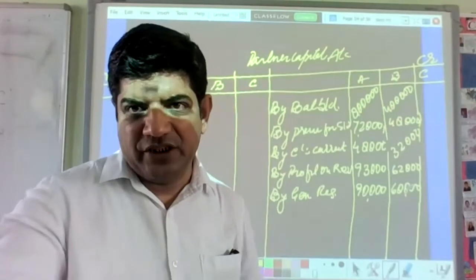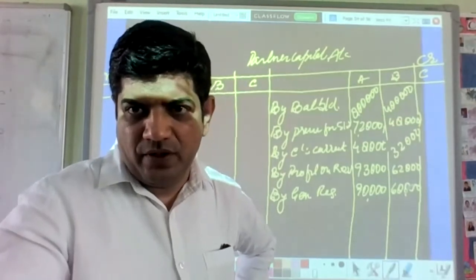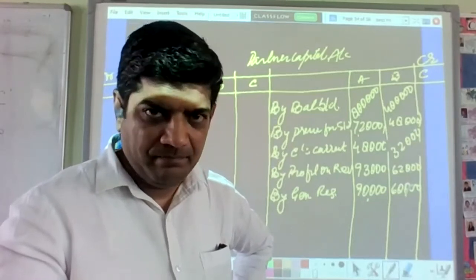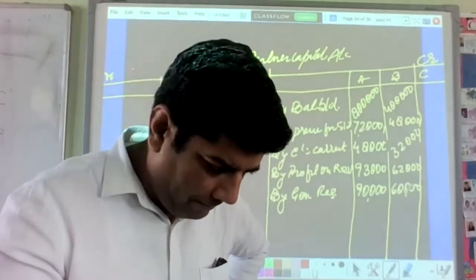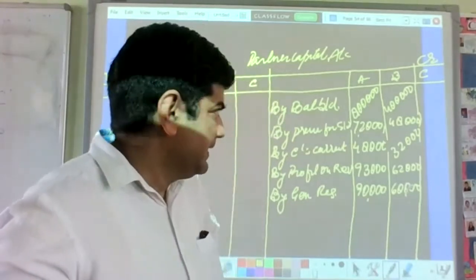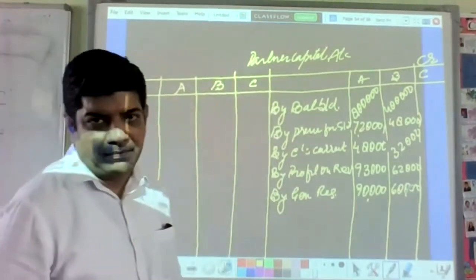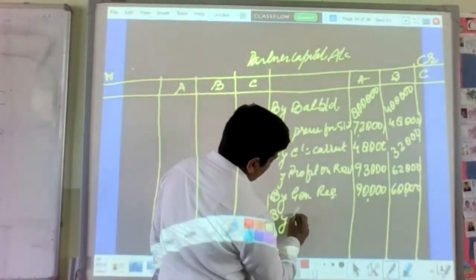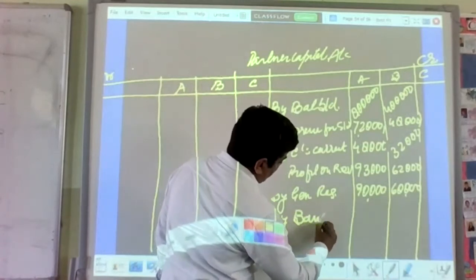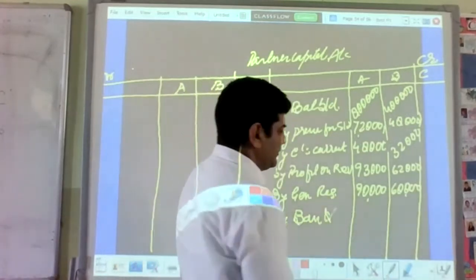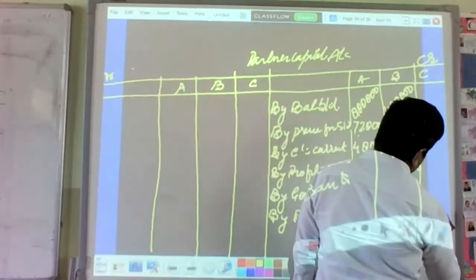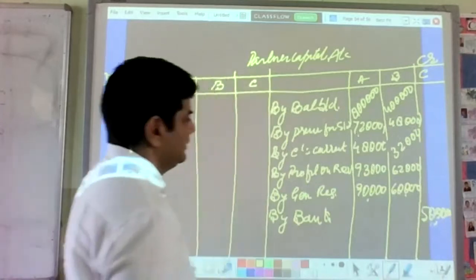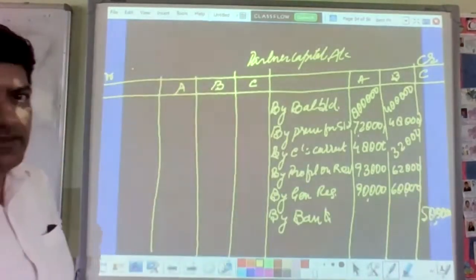एक सबसे important चीज भूल गए हैं. I'll go for Pranshi. Yes, Pranshi. So we have to write by bank 5 lakh in C's account. Yes, the capital bought by the new partner, that's by bank. Thank you, Pranshi. By bank, 5 lakh rupees, the capital bought by the new partner. Okay, I think that's all.